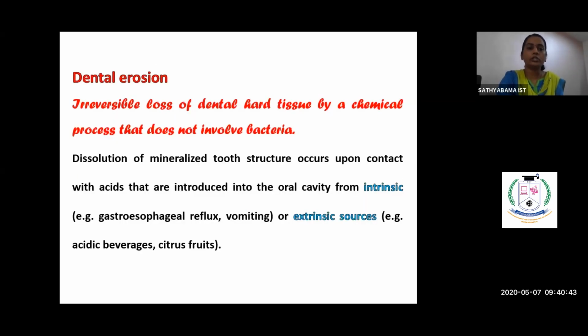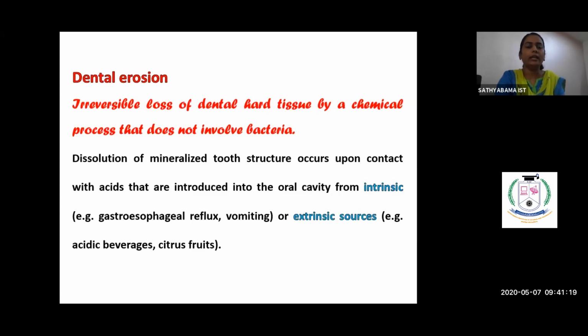Next is erosion. Erosion, as the term itself says, is a chemical process. It is an irreversible loss of dental hard tissue by a chemical process that does not involve bacteria. These processes, attrition, abrasion, and erosion, are not related to dental caries or microbial invasion. It is all we created. Our mistake of handling the tooth creates this sort of lesion.